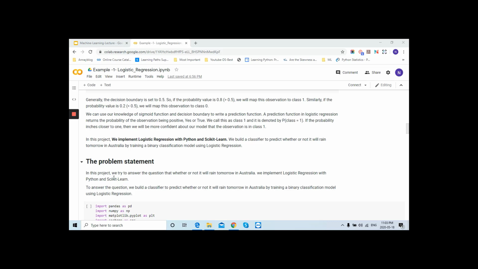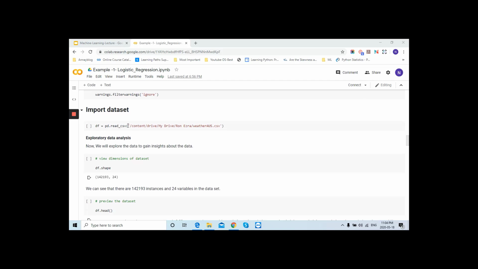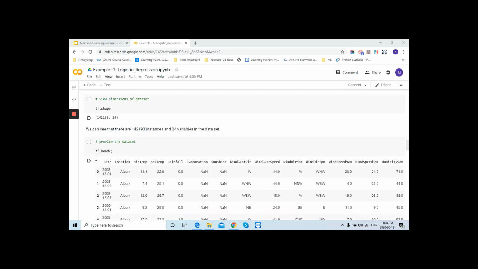So in this project, we try to answer the question whether or not it will rain tomorrow in Australia or not. We implement logistic regression with Python and scikit-learn. To answer this question, we build a classifier to predict whether or not it will rain in Australia by training a binary classification using logistic regression. So this is the same step, importing the libraries, which we have done in our previous practical example as well. And we are reading our CSV file, and then we are checking its shape, how many records and features we have. And then we are just viewing the data using the head function, right?